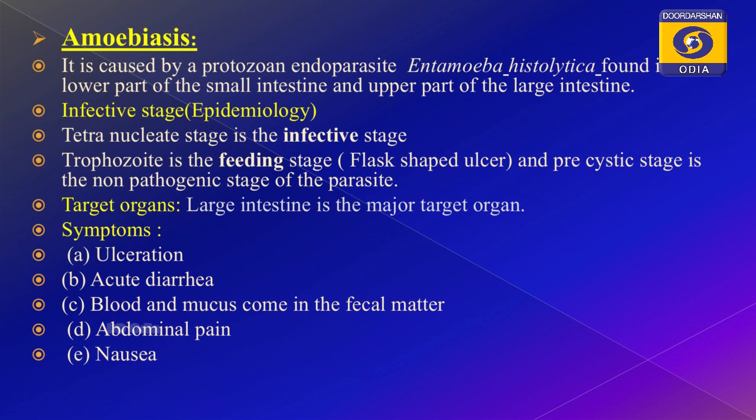So, where is it found? It is found in the upper part of the large intestine and the lower part of the small intestine. So, I have told you 2 points: one is the parasite causing the disease, that is Entamoeba histolytica, and second, where the parasite lives, in the upper part of the large intestine and the lower part of the small intestine. So, these 2 points you know.